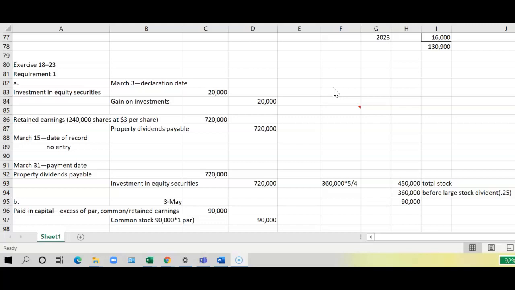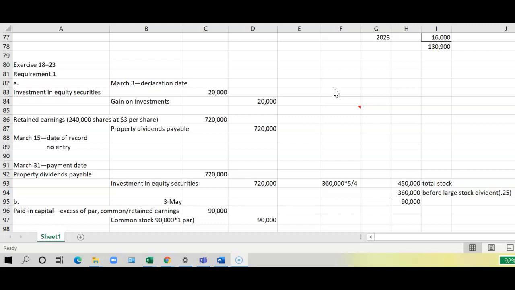They paid the book value. At that time it would have been the fair value, but it's the book value when they purchased it in January of $700,000. But when they gave it as a property dividend, the investment share value was $3.